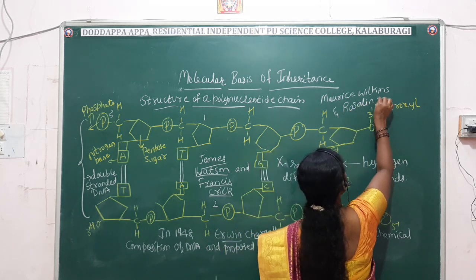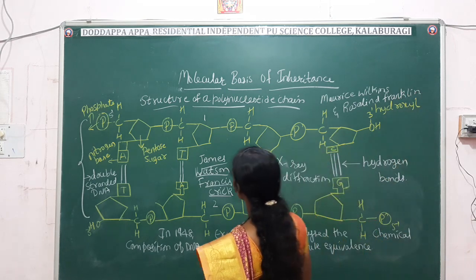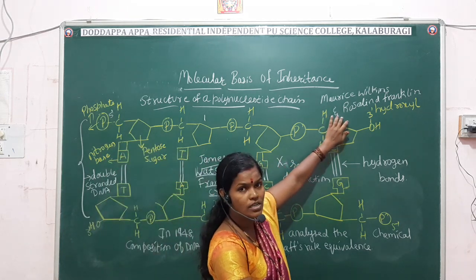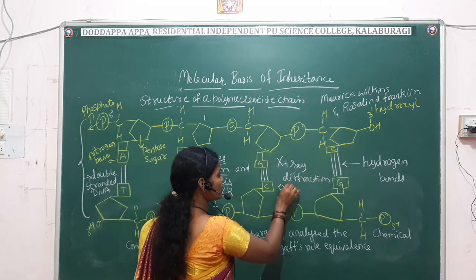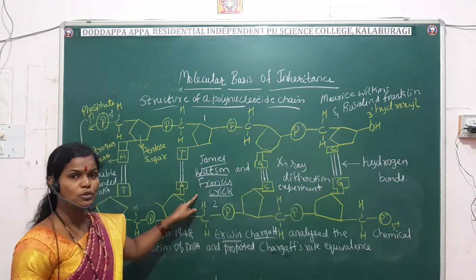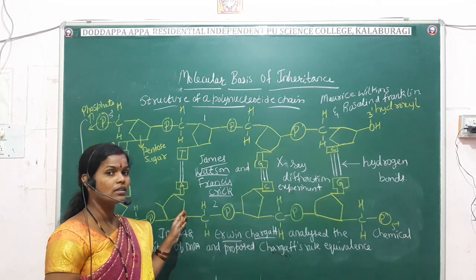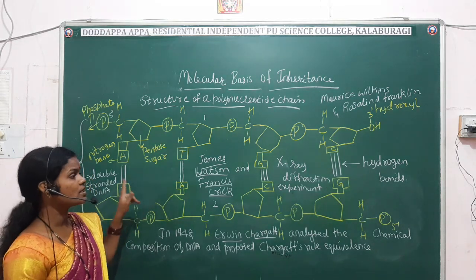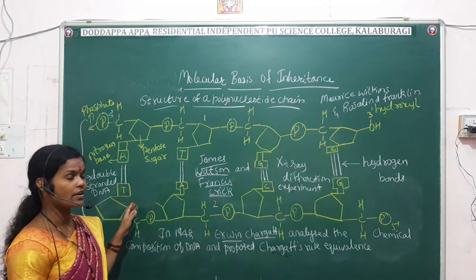Maurice Wilkins and Rosalind Franklin were studying the X-ray diffraction. They were doing the X-ray diffraction experiment. At that time, James Watson and Francis Crick found out the double-stranded DNA structure. Now, I will tell you how this double-stranded DNA is arranged.